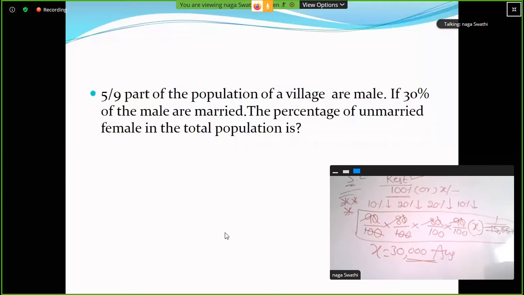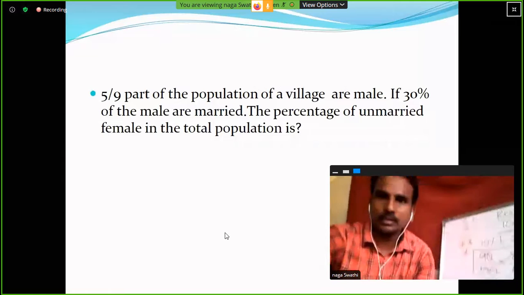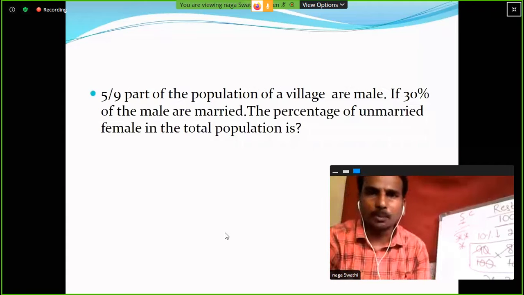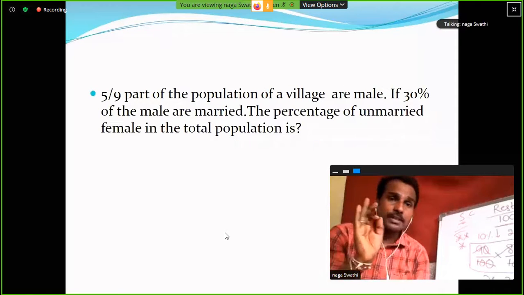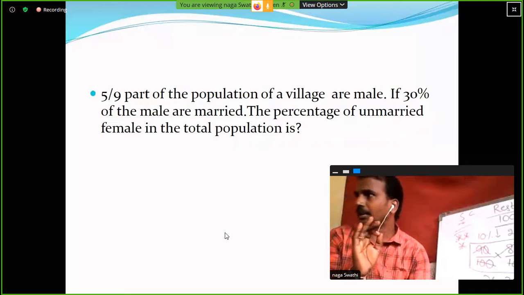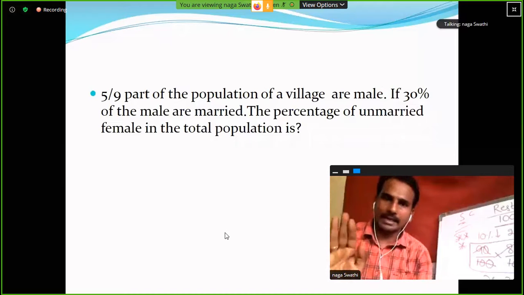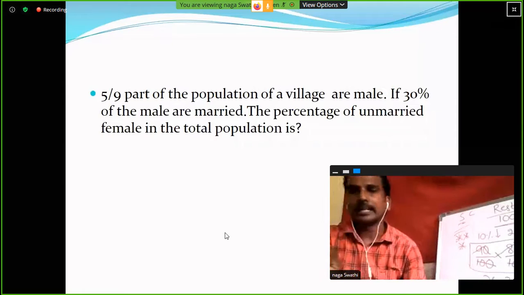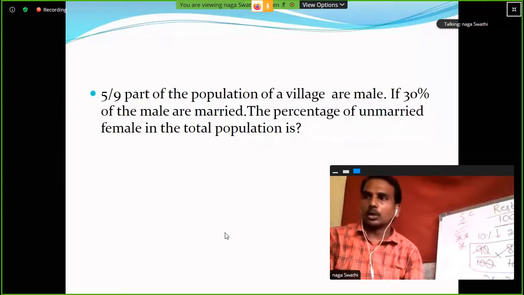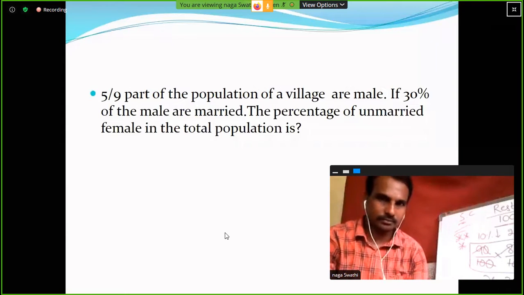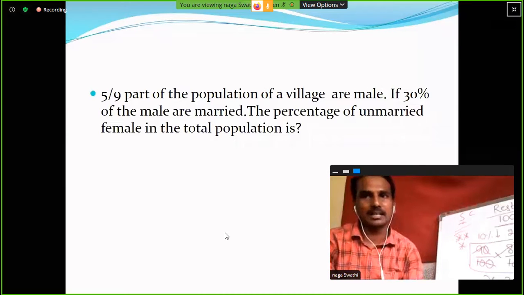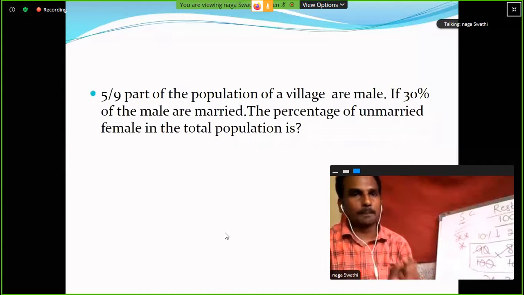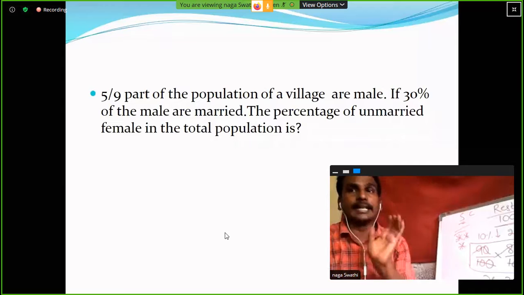Okay, so here this is the most important problem. 5 by 9 part of the population of a village are male. If 30 percentage of the male are married, the percentage of unmarried female in the total population is dash. Clear? So here, total how many parts, ma? 9 parts. What about male members parts? 5 parts. What about female members parts? 4 parts. Clear?